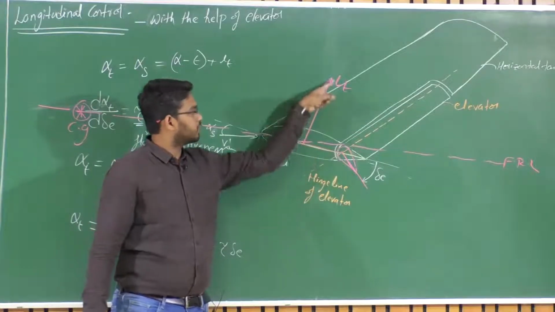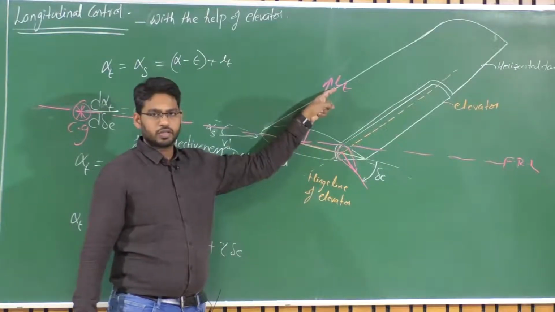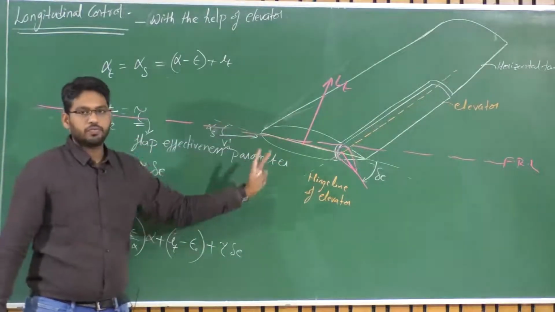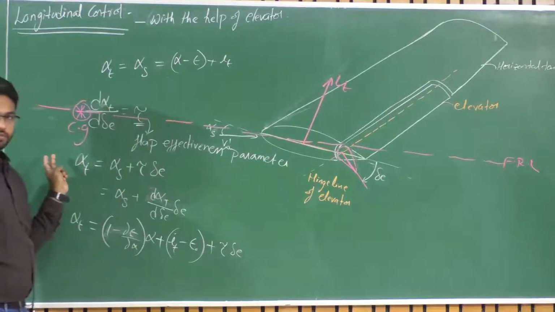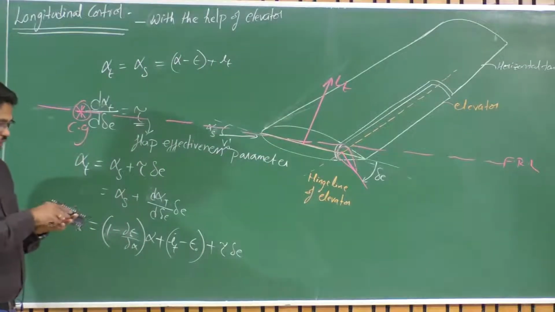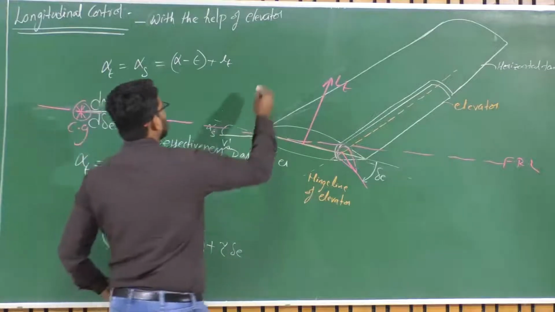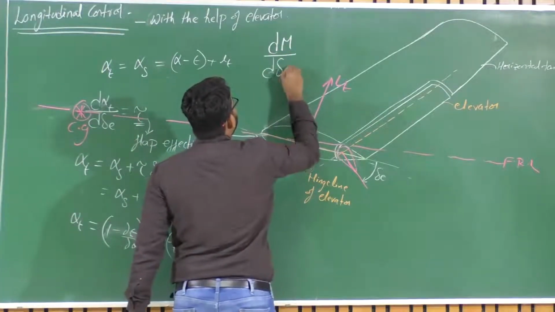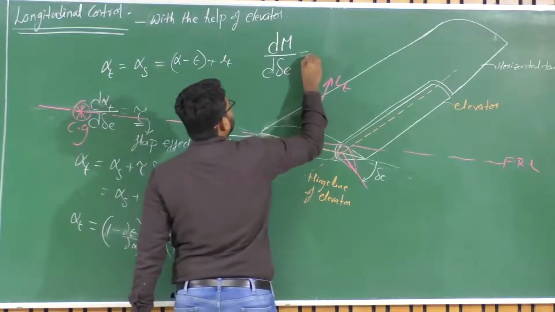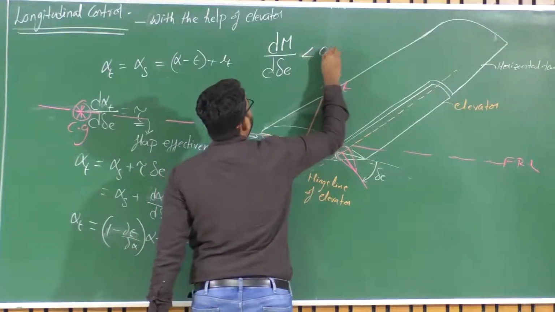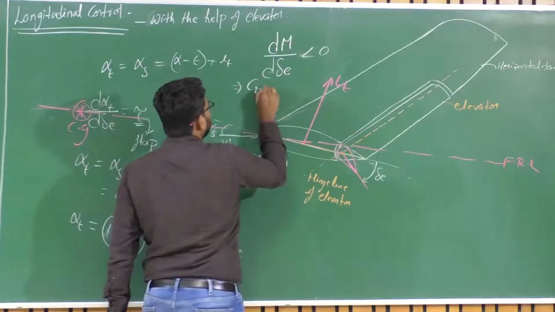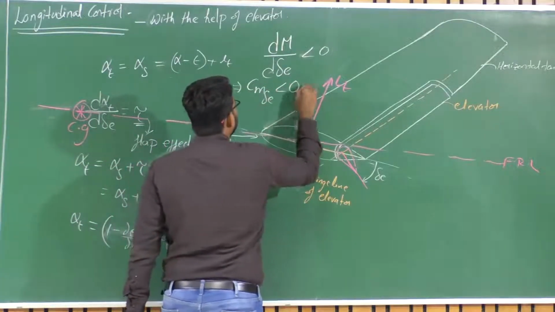The change in the pressure distribution creates a change in the force at the tail, right? So that creates a moment about CG. When there is a positive deflection, there is an upward force that creates a negative moment. So the change in the pitching moment due to the change in elevator control surface is less than 0, negative. Or in other words, Cm delta E is less than 0 here.